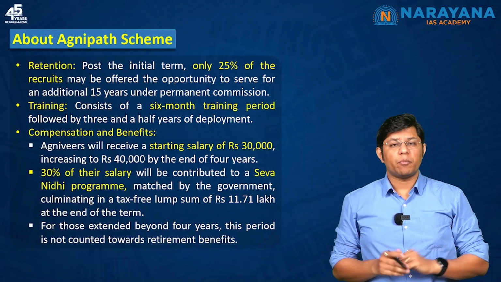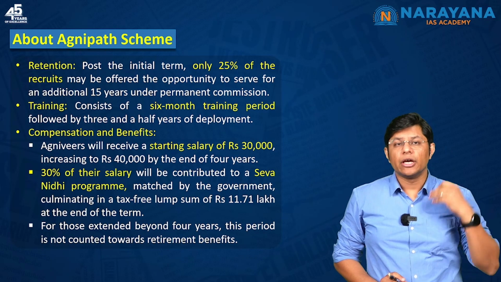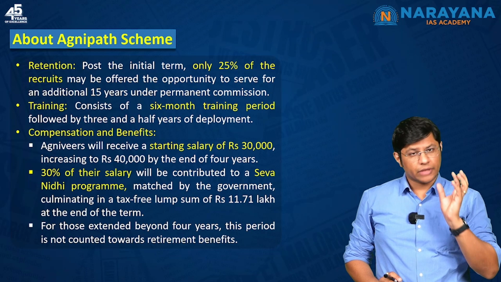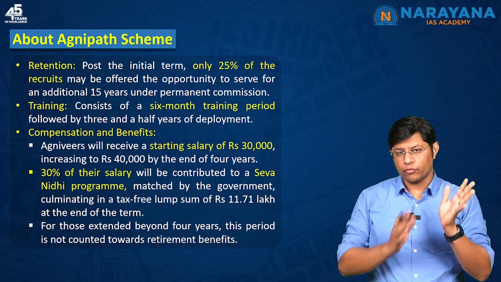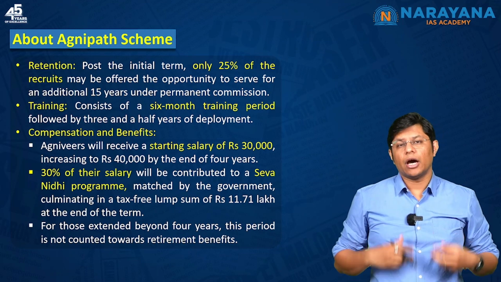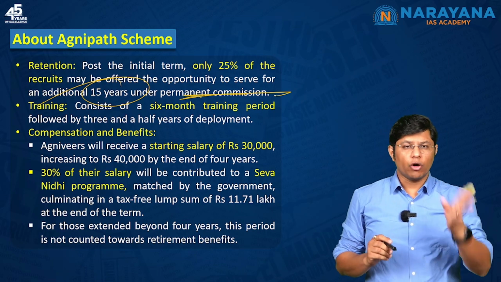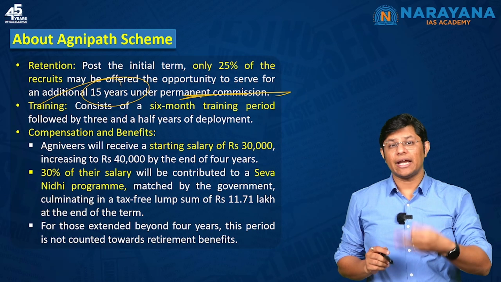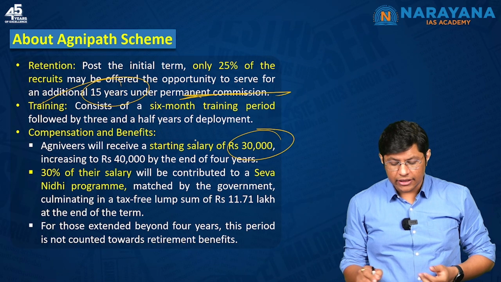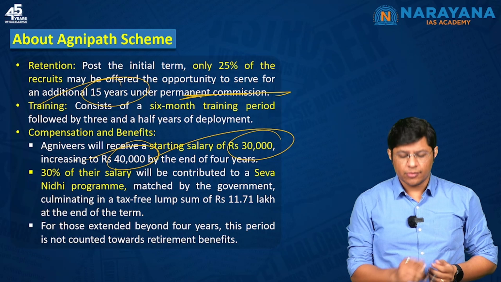Now retention. Post the period of 4 years, only 25% of people would be given service for a longer duration, right? So once they complete 4 years, the 25% will be given a longer service of 15 years under permanent commission. The 4 years would comprise 6 months of training and 3.5 years of service. Compensation: starting salary will be 30,000, and by the time they complete 4 years, their salary will be 40,000.